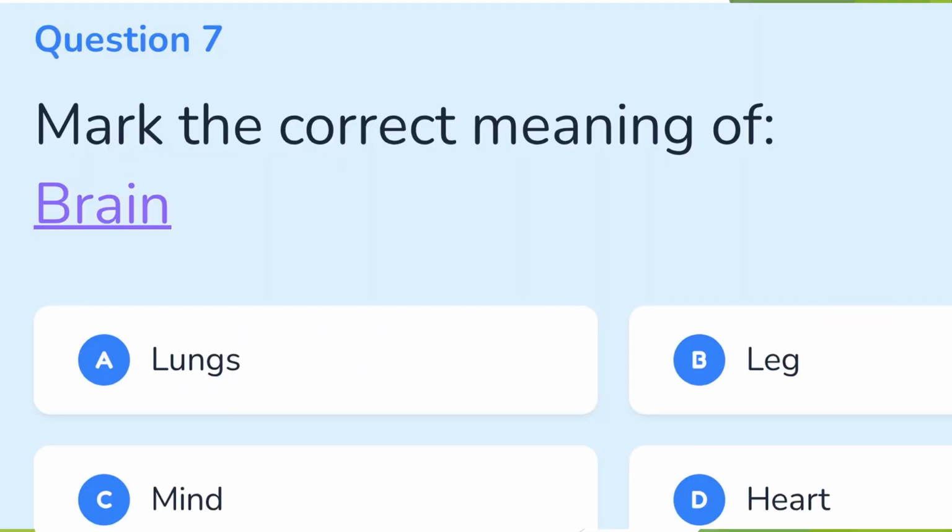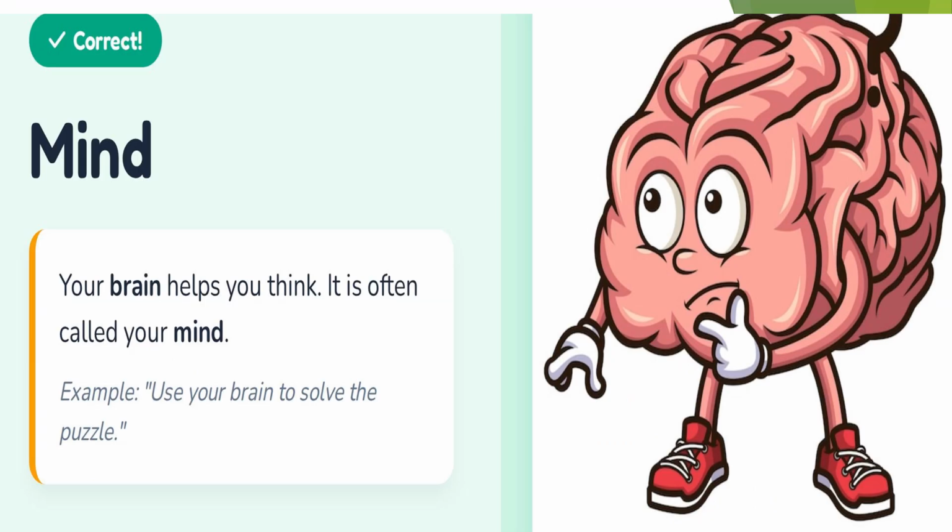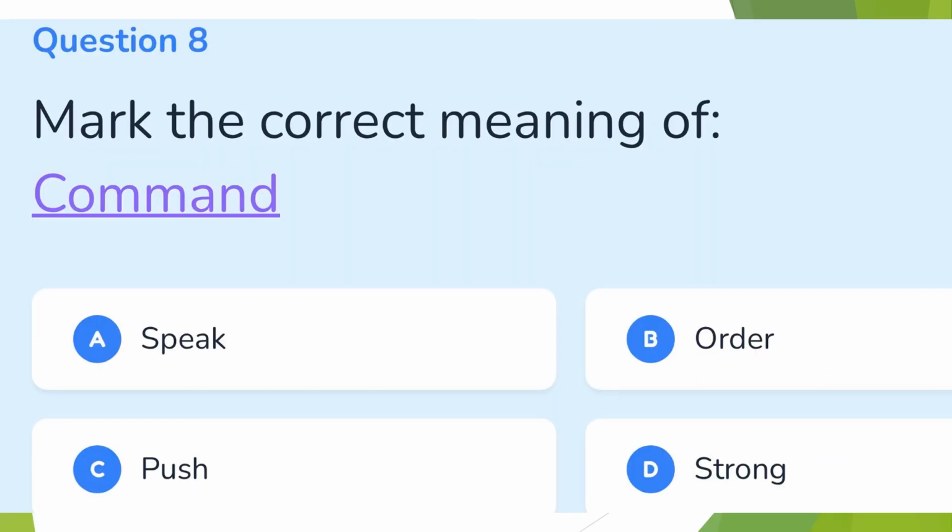Question number 7. Mark the correct meaning of brain. A. Lungs, B. Leg, C. Mind, D. Heart. Correct answer is mind. Your brain helps you think, so it is often called your mind. Example: use your brain to solve the puzzles.